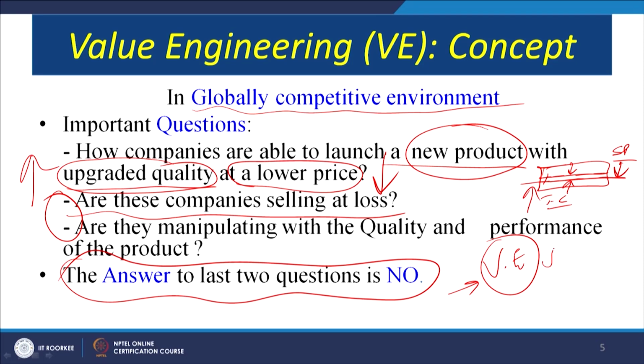So, they may be focusing on the design of the product, they may be focusing on the production technology of the product, they must be focusing on the materials that are being used for making the product. So, once all these three are optimized, the quality is not compromised, the product has a better quality by optimizing these three important aspects related to the product quality, and the cost can come down. So, how are the companies able to launch a new product with upgraded quality at a lower price? By using the concept of value engineering.